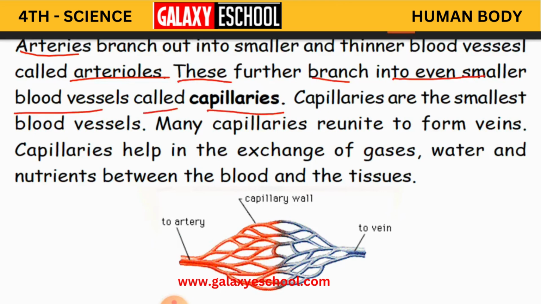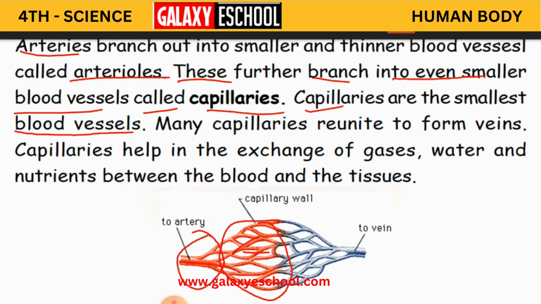So these arteries, what do they do? They are large blood vessels. They divide into smaller and thinner blood vessels, which we call arterioles. And again these divide into still smaller blood vessels, which we call capillaries. Are you able to see here, children, in the picture? Yes. And what are these capillaries? They are the smallest blood vessels.